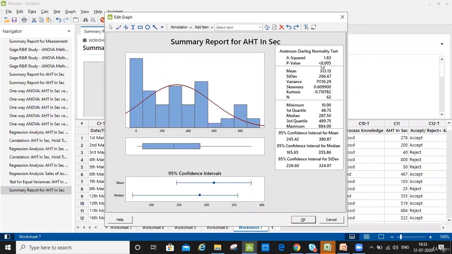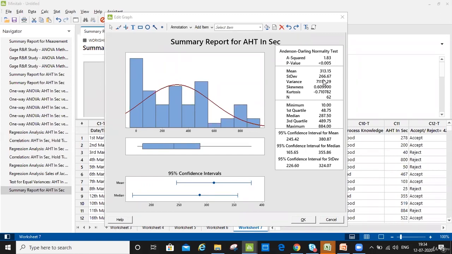So remember this rule that we talked about. Here in this case, the data is not normal. Can you repeat the last line? Sure. If the p-value is greater than 0.05, it means there is no special cause variation. It's a null hypothesis, and the null hypothesis always says that there is no impact.